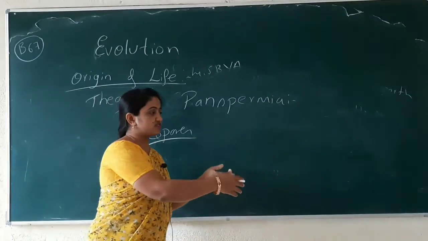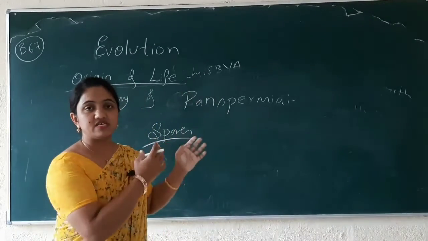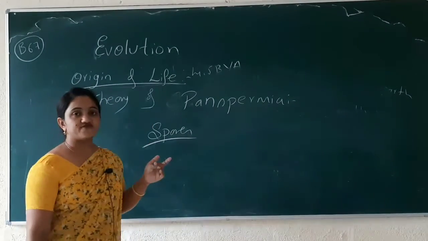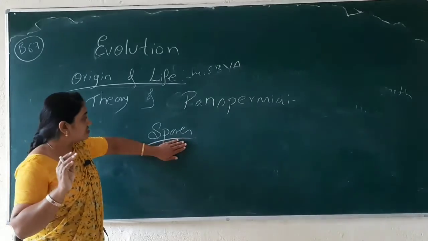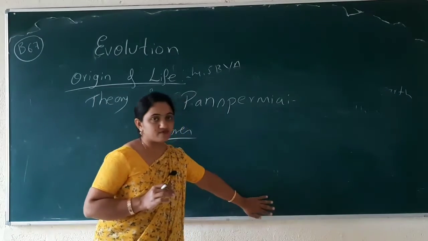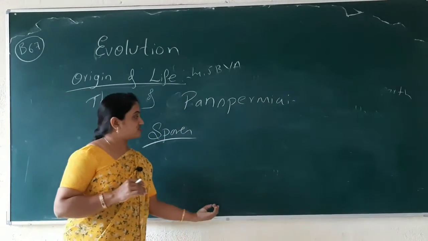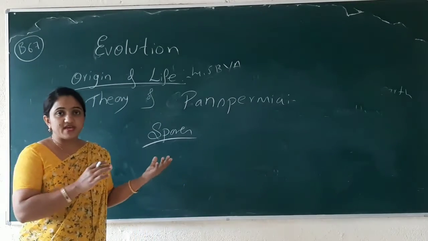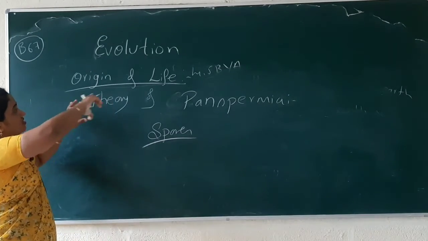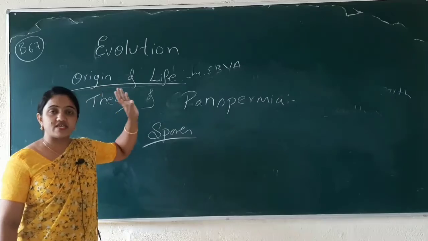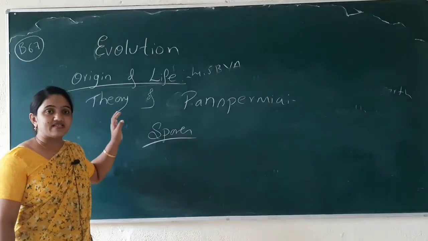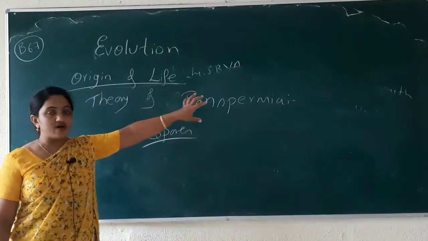Consider this is one planet, one more planet. These kinds of spores, these units of life, got transferred from one planet to another planet. When these spores, these units of life, settled on the substratum, on the Earth's surface, they started germinating. Maybe it happened like this. That is how life originated. Some of the Greek thinkers put forward their concept, their discovery like that. It is known as the theory of panspermia.